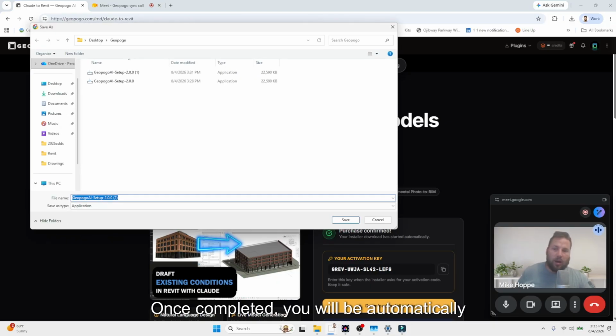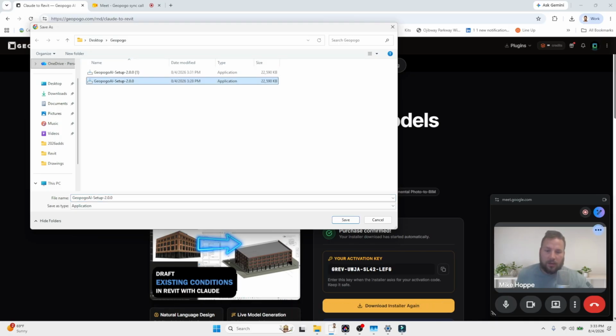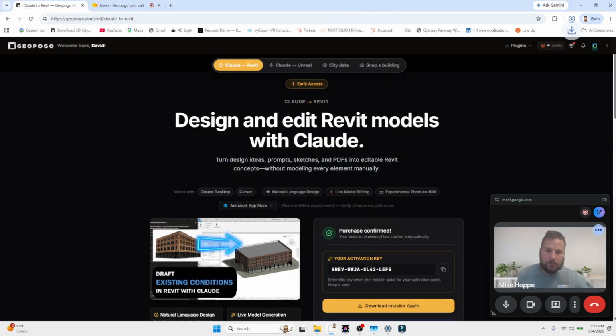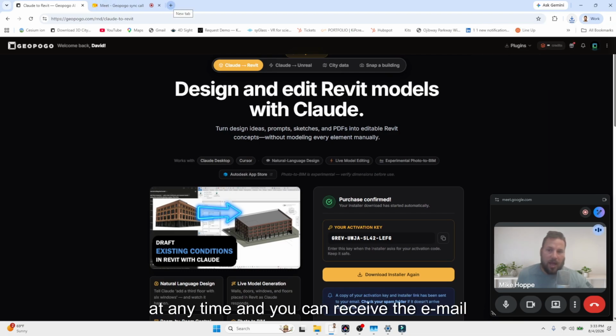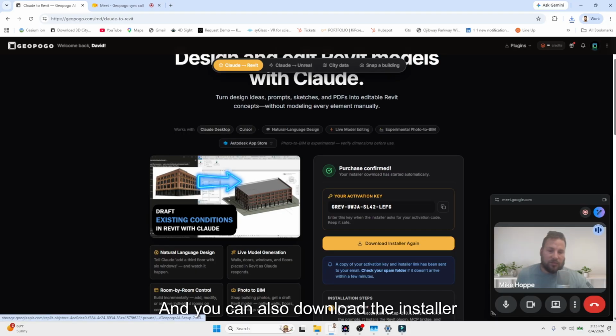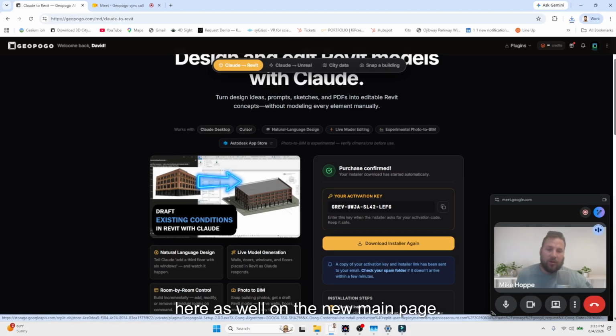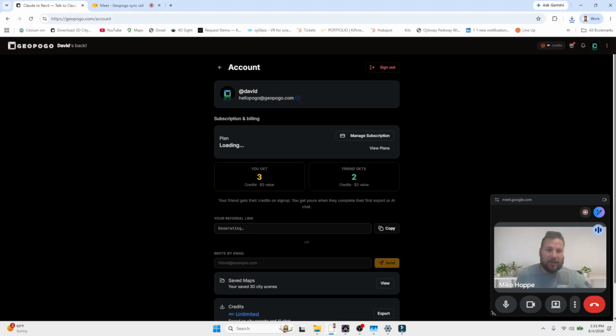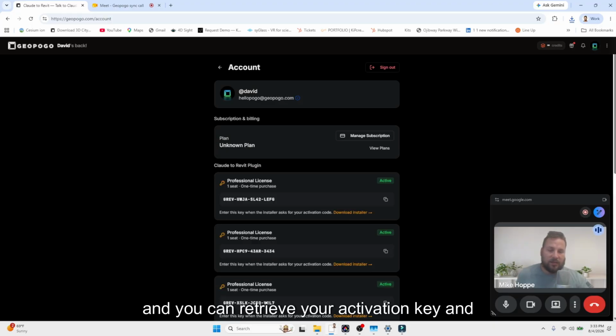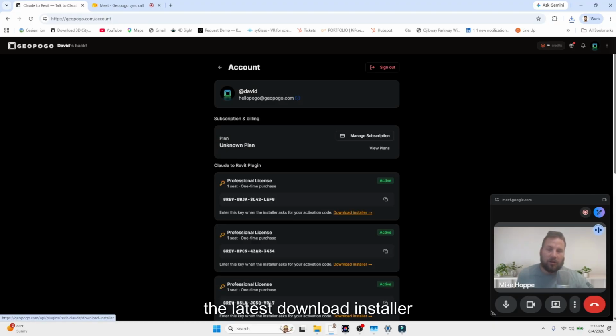Once completed, you will be automatically given the latest installer to download. And so we're going to go ahead and click on that. You can also check your email at any time, and you can receive the email that has the installer. Check your email or your spam folder. And you can also download the installer here as well on the new main page. Make sure to copy your activation key. You can also click on your account settings, and you can retrieve your activation key and the latest download installer at any time.